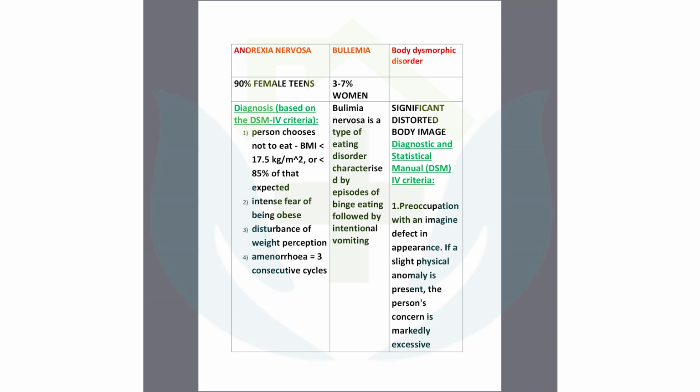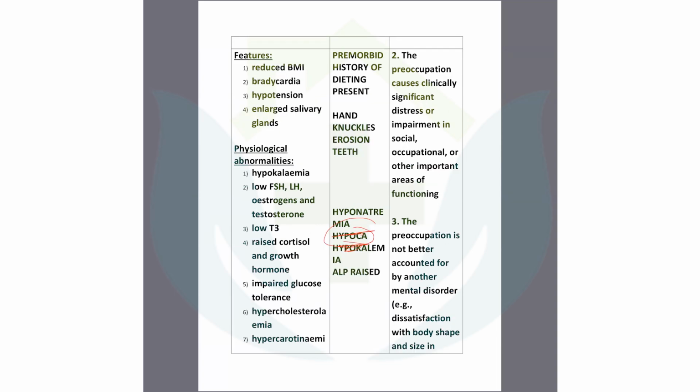In case of bulimia, you can see repeated, intentional vomiting. The patient will use his hands to induce the vomiting. So intentional vomiting is important. Bulimia nervosa is a type of eating disorder characterized by episodes of binge eating followed by intentional vomiting. This intentional vomiting is very important. You need to know about this. And for the intentional vomiting, what will be found?